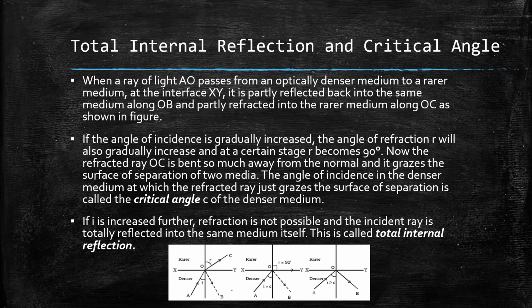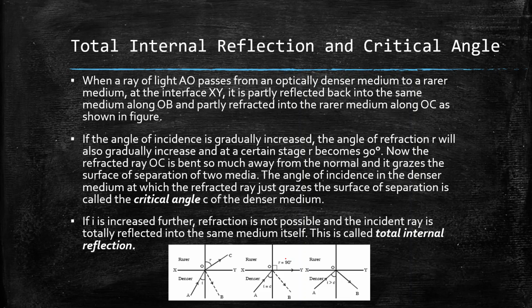I have given a lot of details here, but let me just explain to you in a shorter way. As we can see in this diagram, this is a light ray going from a denser medium to a rarer medium. When it does so, a part of light is reflected back via the path OB and a part is refracted along the path OC. Now if we increase the angle I to a certain value C, we will see that the refracted ray reaches the boundary of the two surfaces, making an angle of 90 degrees with the normal. This angle at which the angle of refraction becomes 90 degrees is known as the critical angle.